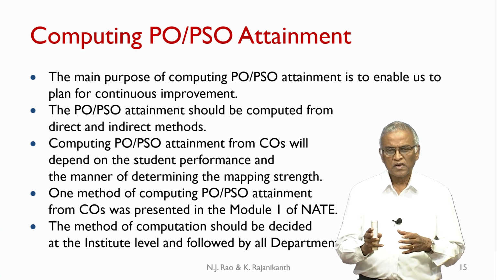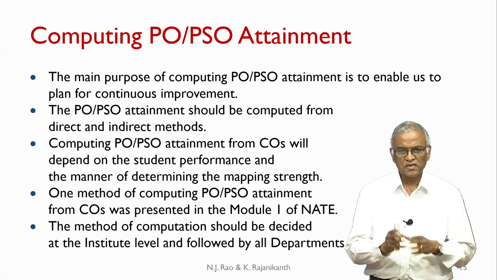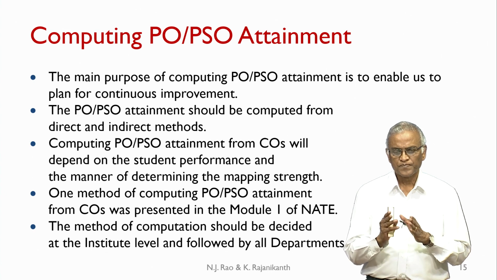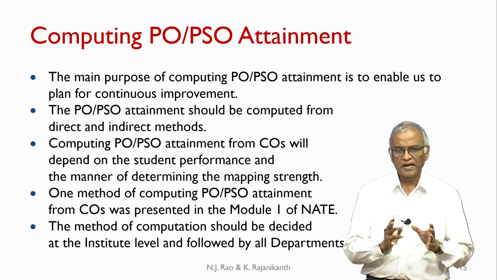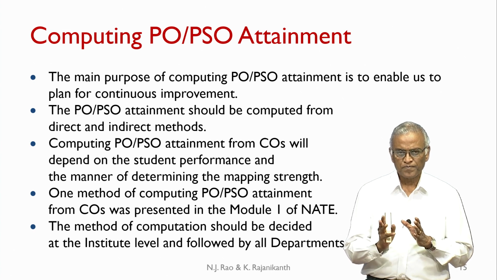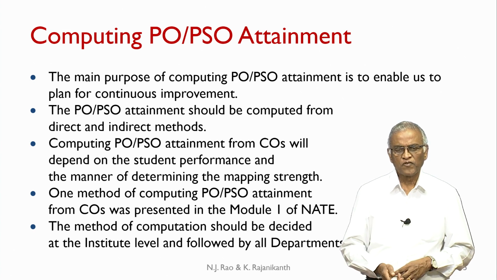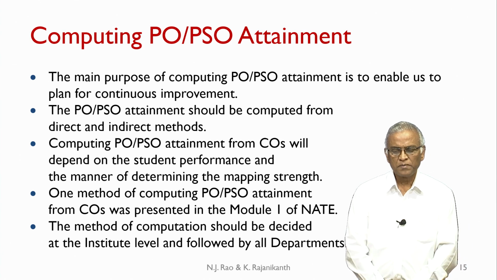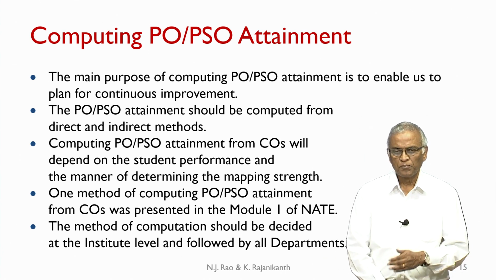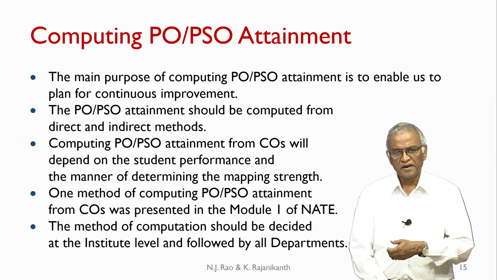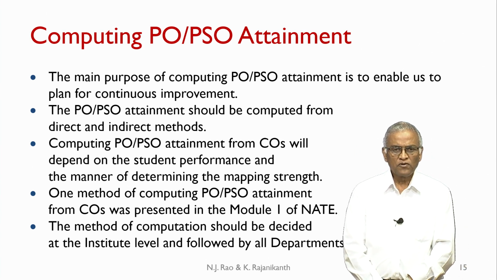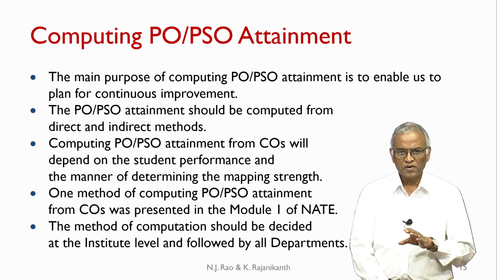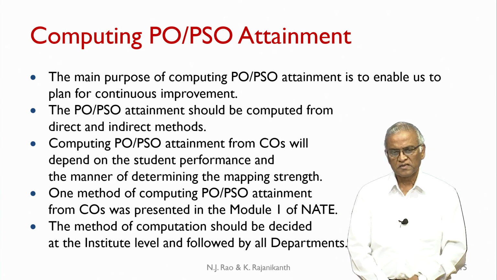If they are not satisfactorily addressed, that means there is a certain amount of skew. That means your program itself has not been designed and conducted in a balanced way. So, when we compute PO PSO attainment, based on that you can take a relook at even your curriculum design. The PO PSO attainment should be computed from direct and indirect methods.